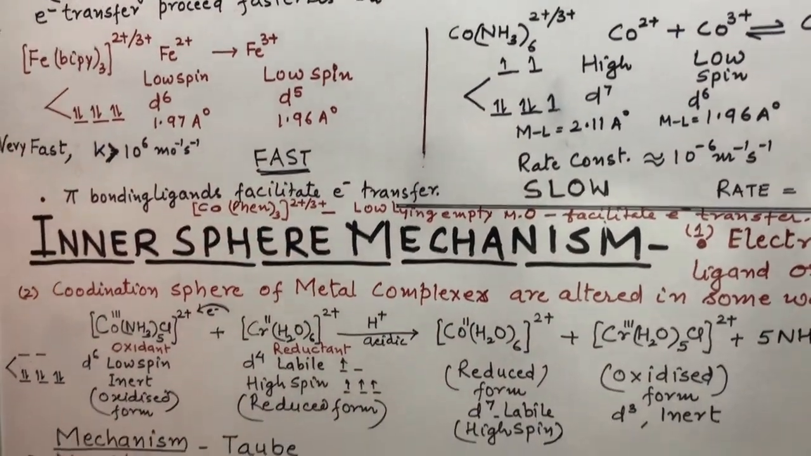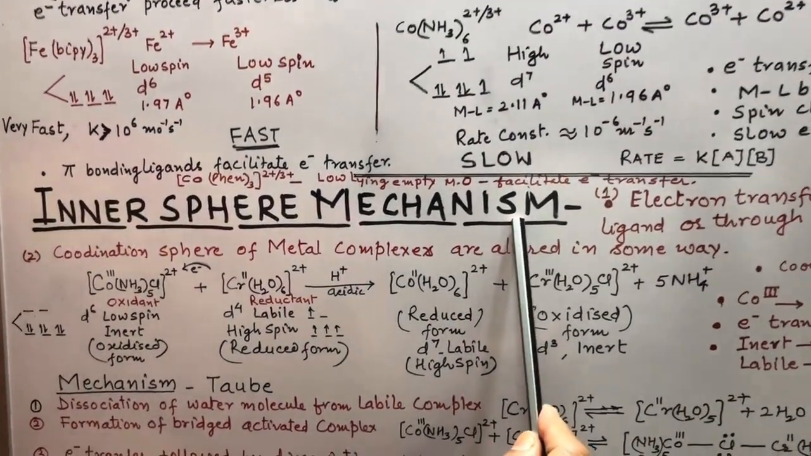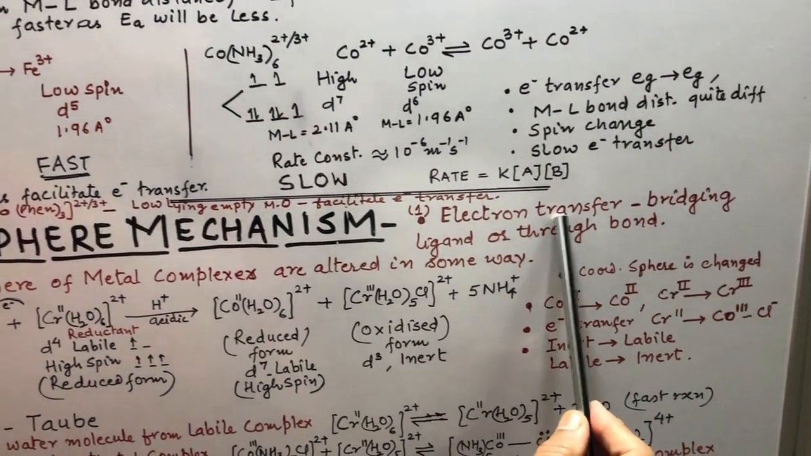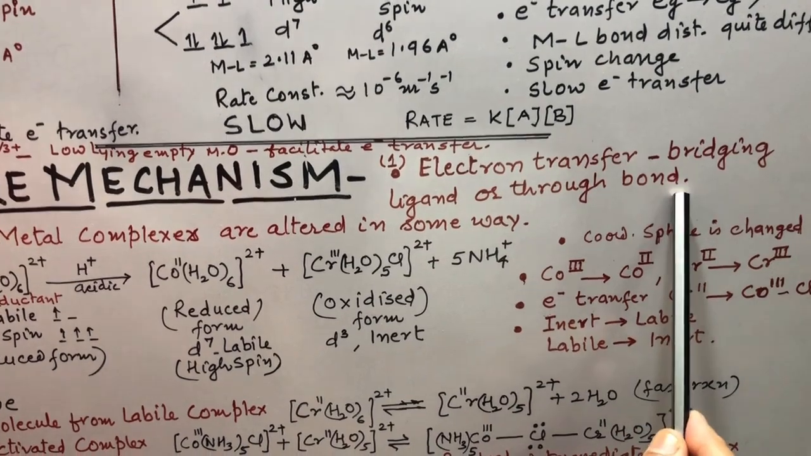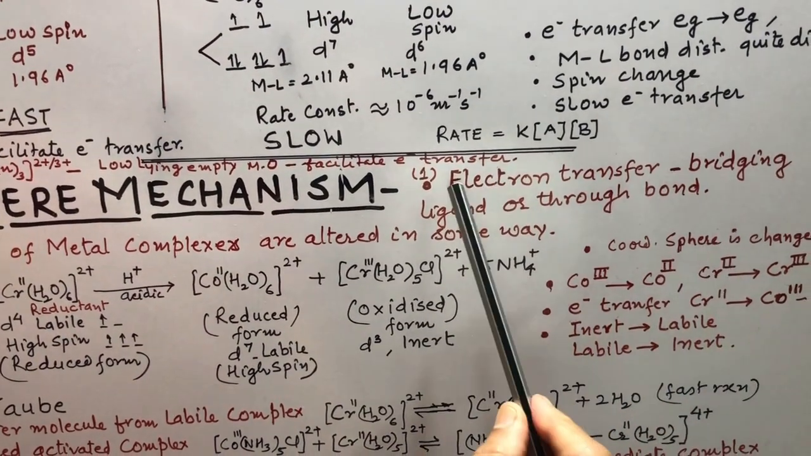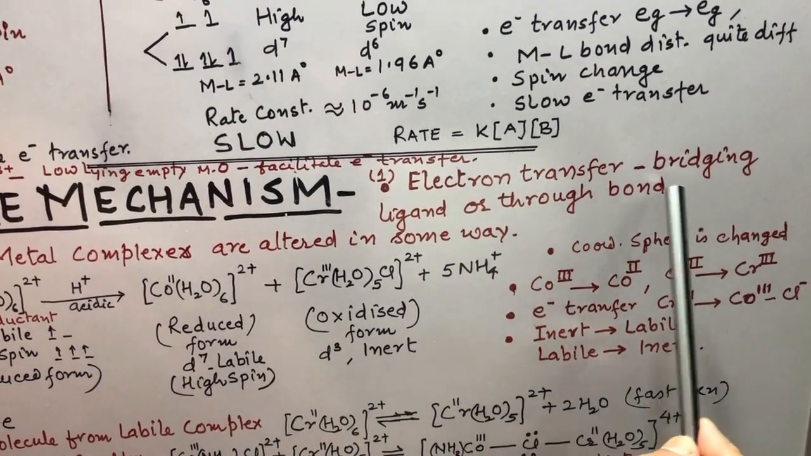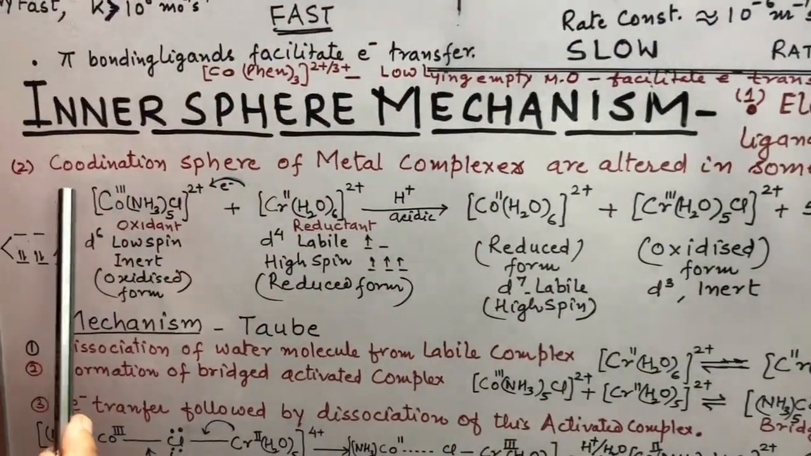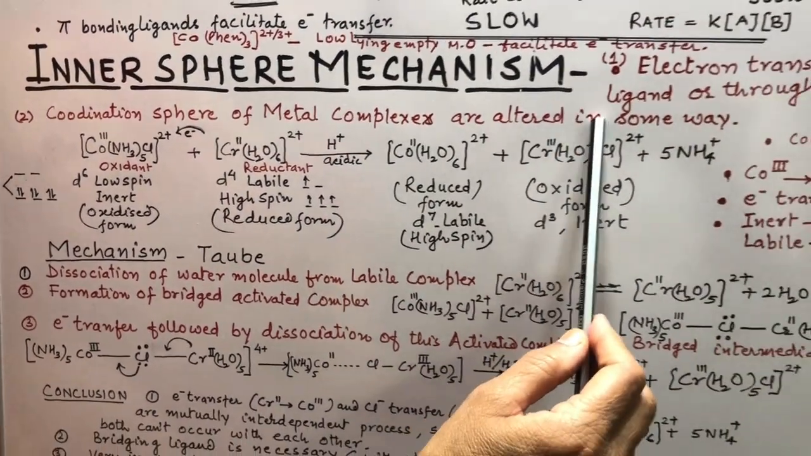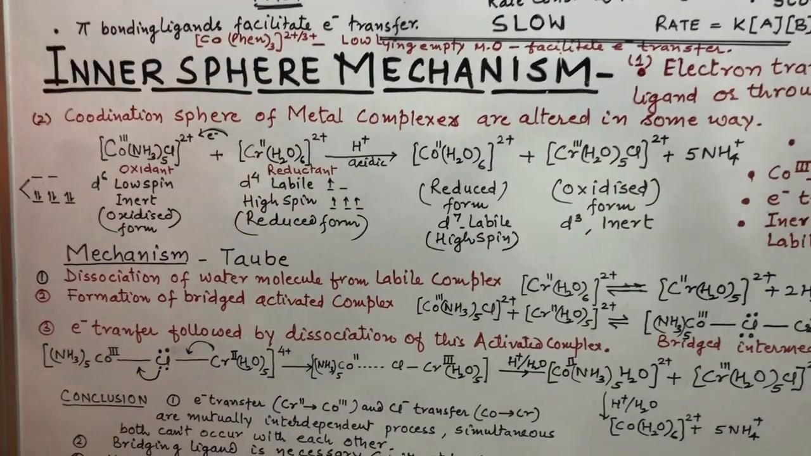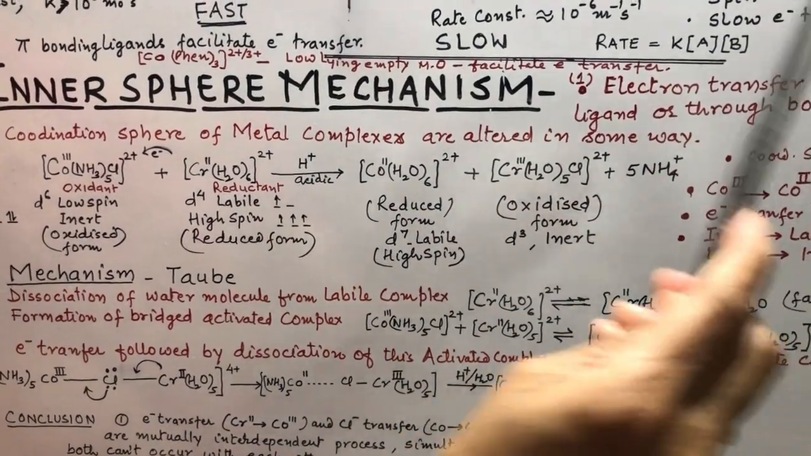Now we come to inner sphere mechanism. In this inner sphere mechanism, electron transfer takes place through bridging ligand or through bond. I am repeating the point, in this electron transfer takes place through bridging ligand or through bond. Another thing is the coordination sphere of metal complexes is altered in some way, means coordination sphere of metal is changing and electron transfer takes place through a ligand.